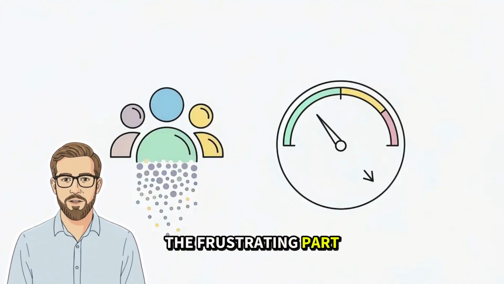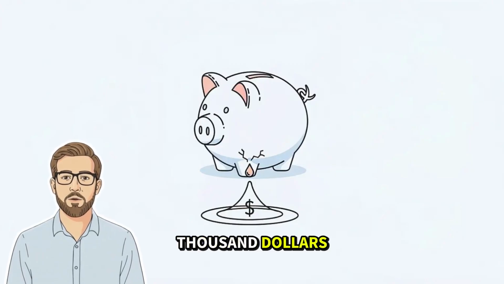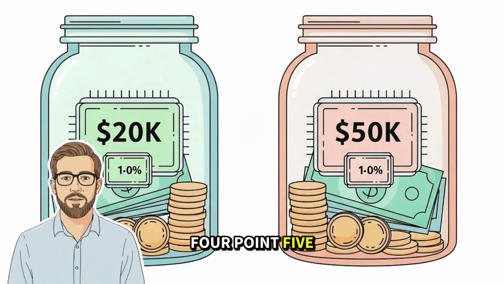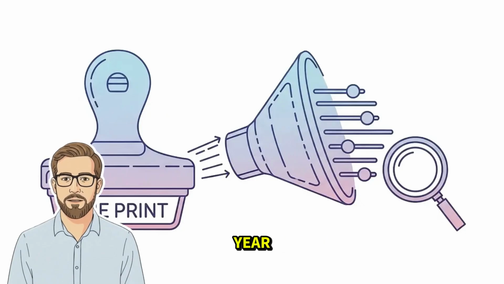The frustrating part is how it hits your wallet. It's a slow leak. On $20,000, a drop from 4.5% to 3.5% is about $200 less interest per year. On $50,000, that same 1-point drop is about $500 a year. Not catastrophic, but real money.